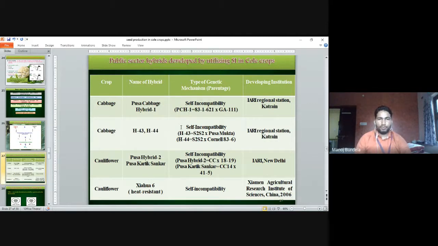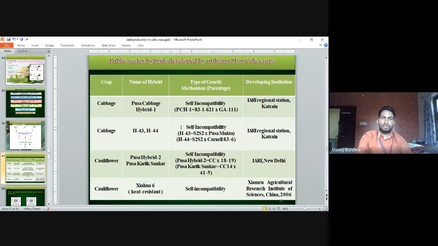In cauliflower, Pusa Hybrid 2 and Pusa Kartik Sankar are also developed through self-incompatible lines by IARI, New Delhi. In cauliflower, Jyoti 6 is heat resistant. It is developed through self-incompatible lines by the German Agriculture Research Institute, China.